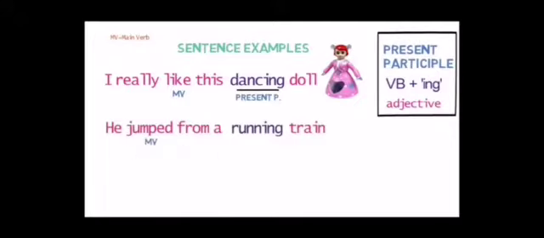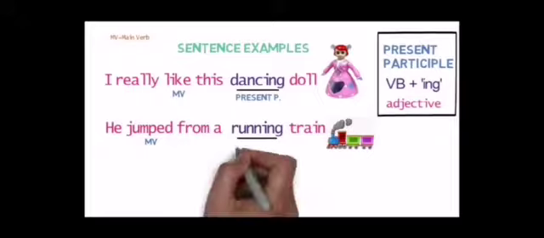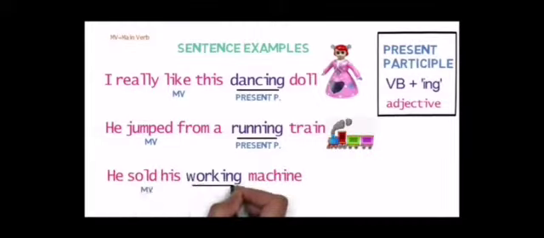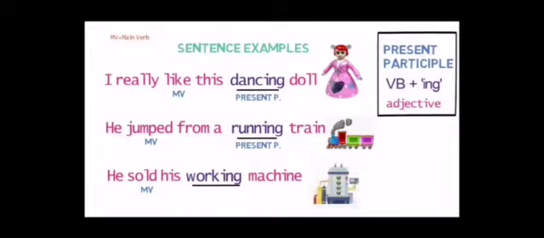Now another, he jumped from a running train. Jumped is a main verb and running is here an adjective. Why? Because it is presenting verb first plus ing. So it is called present participle. He sold his working machine. Sold is a main verb here. Working is an adjective because it is presenting present participle. Now I hope it is clear to you. Now see another.